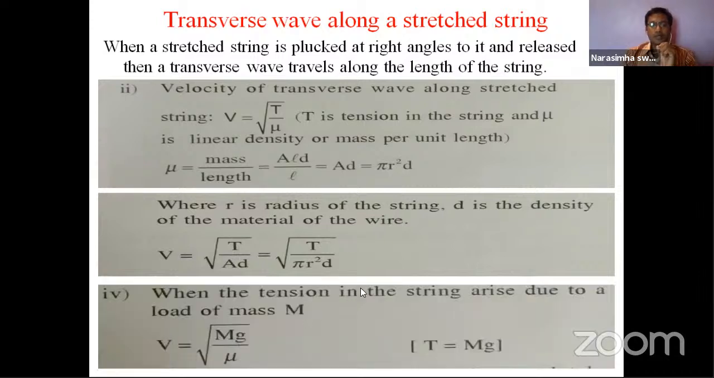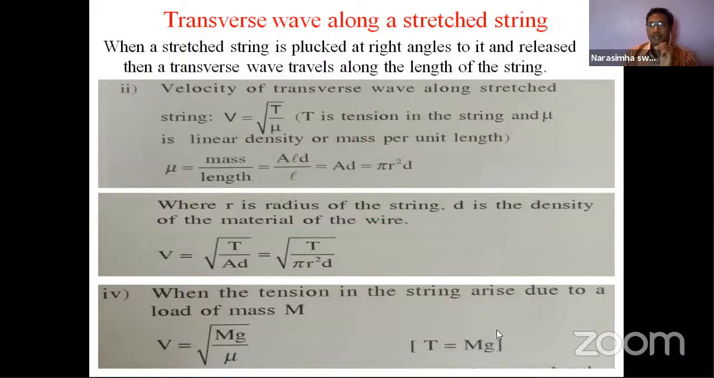And here is another situation, when the tension in the string arises due to a loaded mass. When a mass is loaded to the same string, the string undergoes tension, right? So that tension is in the form of mg here. Tension is nothing but force. As load is added over there, T is equal to mg. As F is equal to ma, we have the formula now, F is equal to mg, where g is acceleration due to gravity.